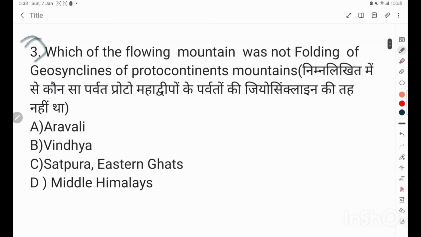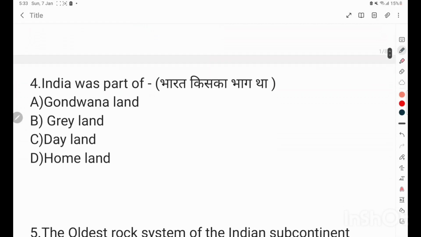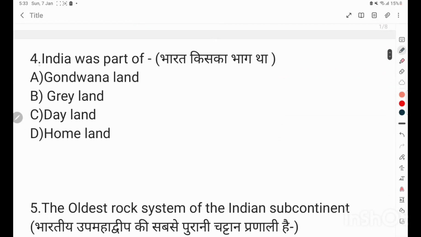Question number 3. Which of the following mountains was not formed by folding of geosynclines of proto-continents? Aravalli, Vindhya, Satpura, Eastern Ghats, Middle Himalayas. Correct answer is D. Question number 4. India was part of Gondwana land, Grey land, Day land, Home land. Correct answer is Gondwana land.